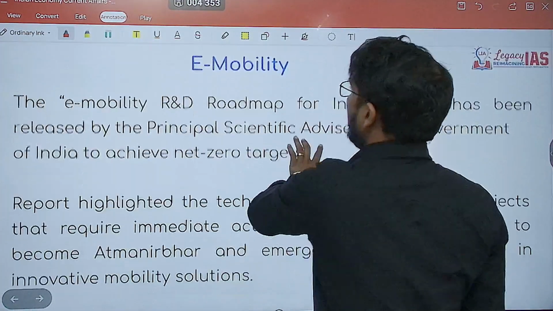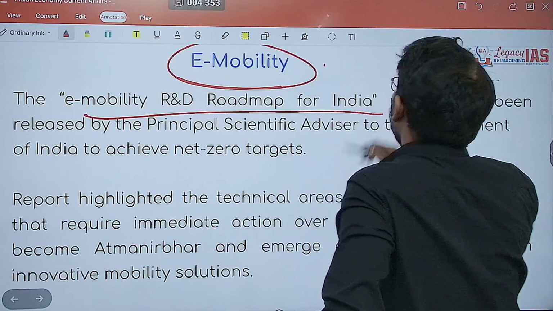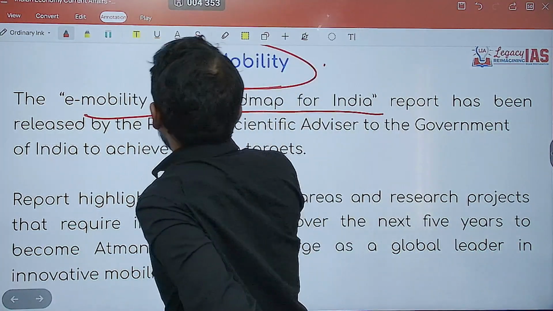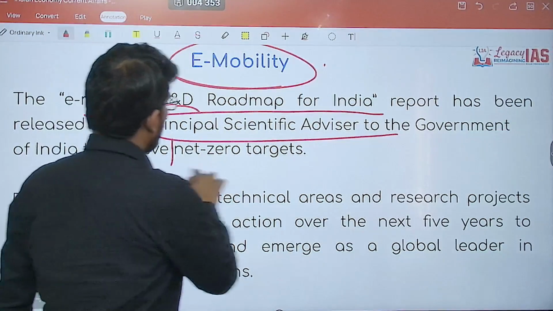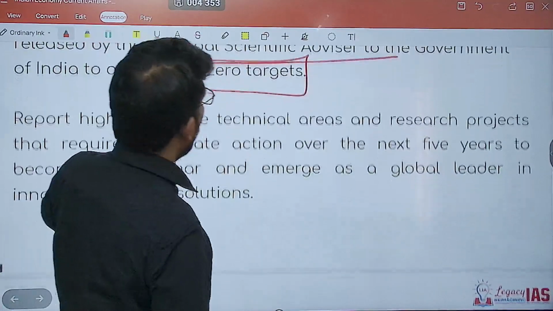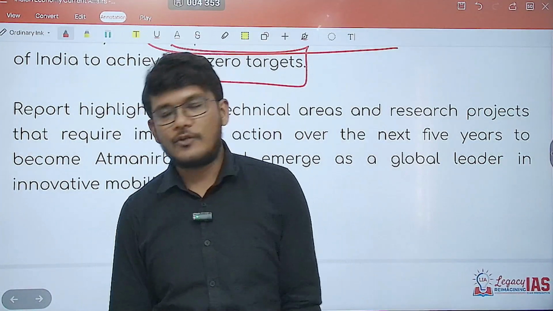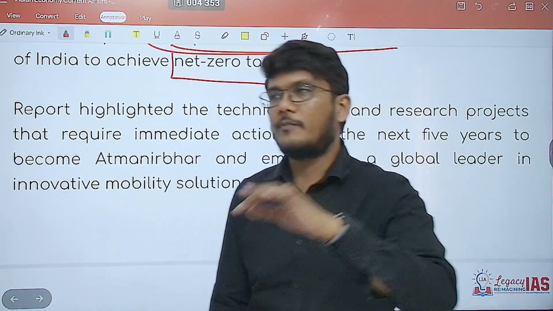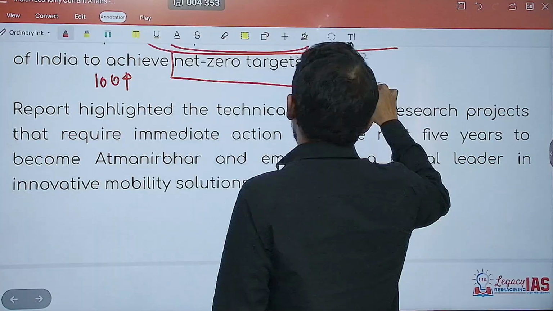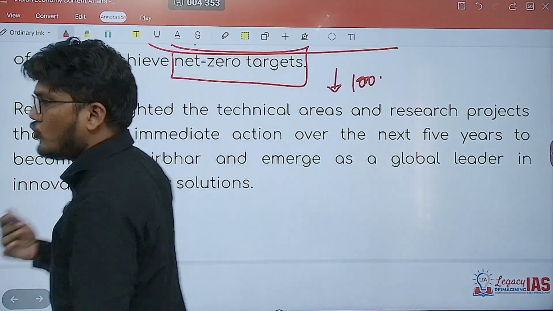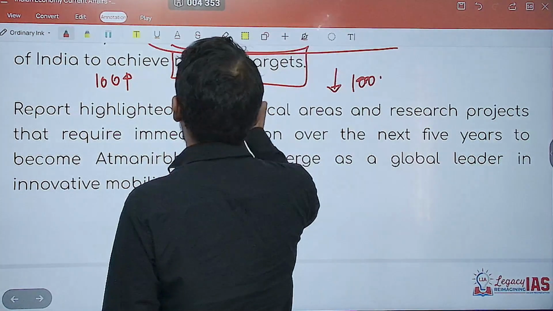Now coming on to e-mobility. The e-mobility R&D roadmap for India report was released by the Principal Scientific Adviser to the Government of India, talking about the net zero targets. They can directly ask you what is net zero carbon emission. Net zero carbon emission does not mean that there will be zero carbon emission. Then what does it mean? It means that if you are emitting 100 tons of carbon, you will sequester 100 tons of carbon, or ensure a reduction of 100 tons of carbon from somewhere else, as a result of which 100 minus 100 is 0.